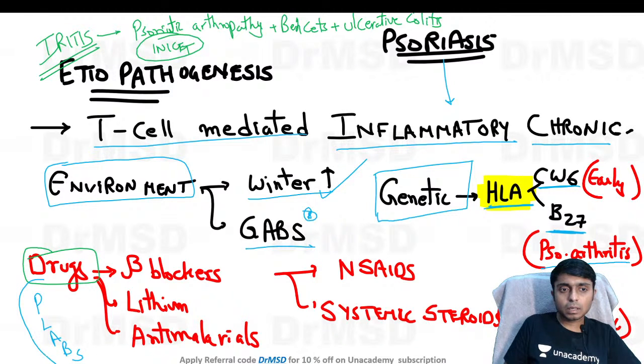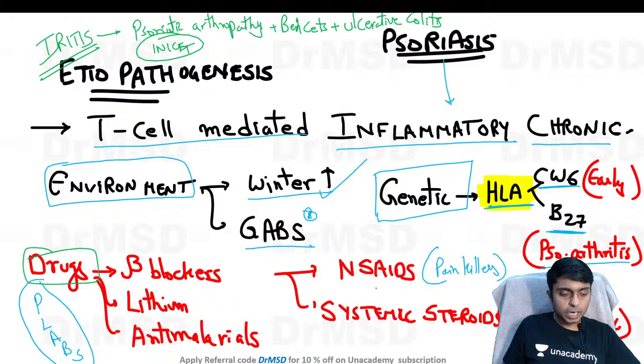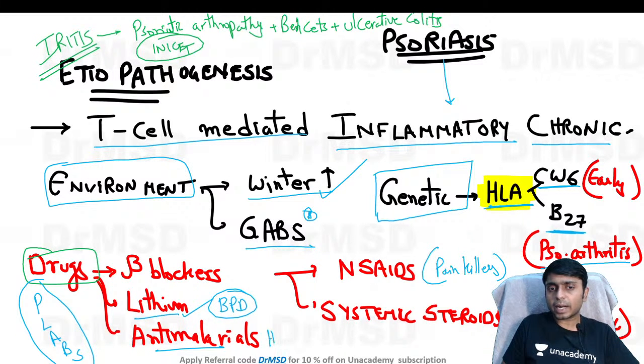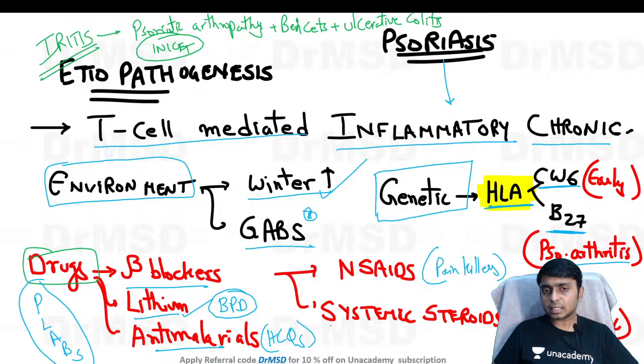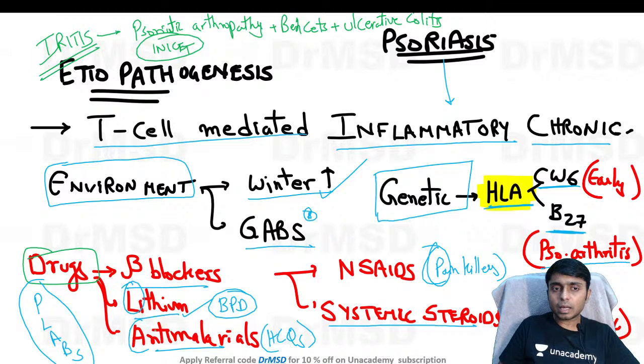P stands for painkillers, L stands for lithium, which is a drug used in bipolar disorders, A stands for anti-malarials like hydroxychloroquine, which is very much in the news due to the COVID situation, B stands for beta blockers, which are antihypertensives, and S stands for systemic steroids. So painkillers, lithium, anti-malarials, beta blockers and steroids, PLABS. This is a very good mnemonic.